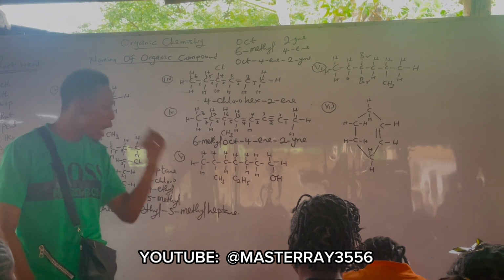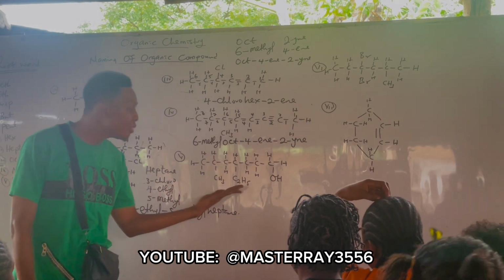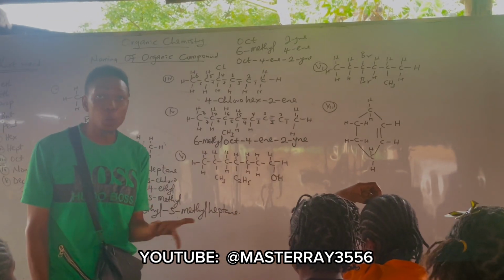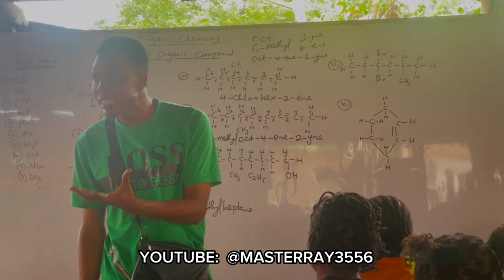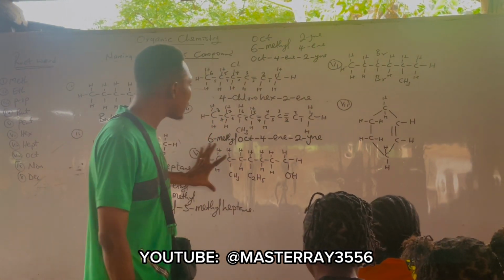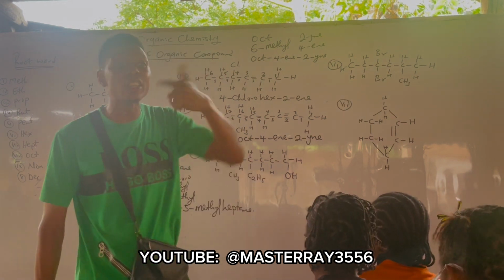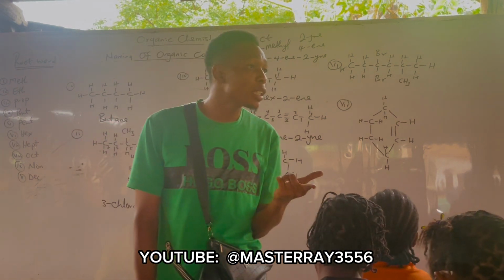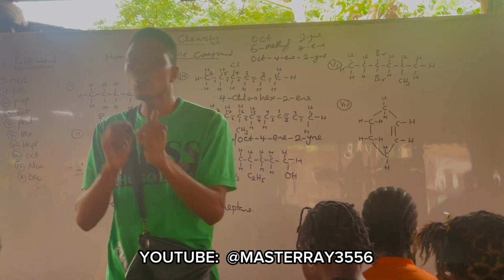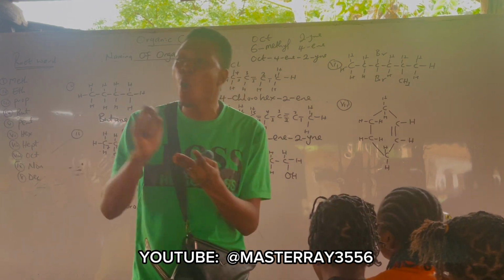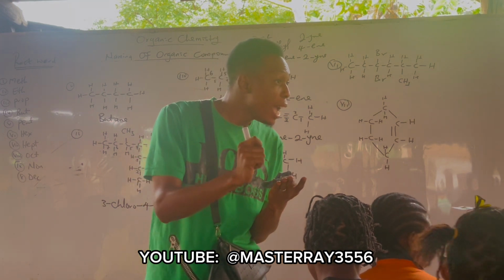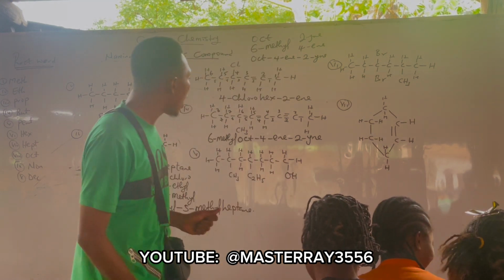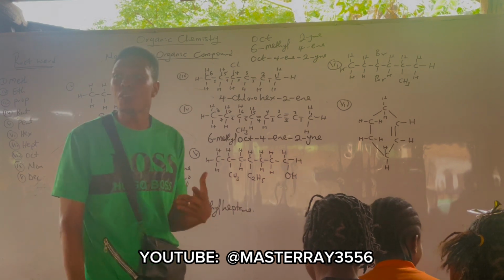So for this other one, if you observe this, there is an OH group, right? The OH group is what? Alcohol. That means this particular compound belongs to the family of alkanol. And for alkanol, the parent name ends with what? OL. Are you following? Now, your alkanol was gotten from what?